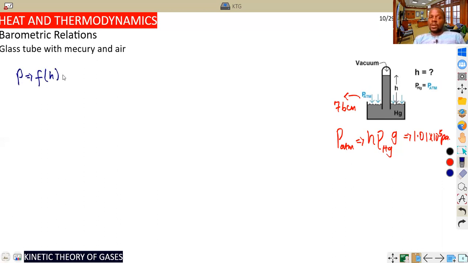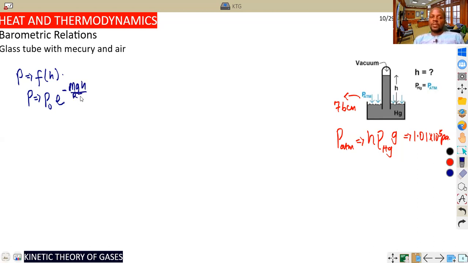Pressure changes with depth and height, and as we rise, the pressure tends to change. The final pressure equals the initial pressure at sea level, which I call 76, and it is exponentially related: e raised to the power negative mgh by RT.